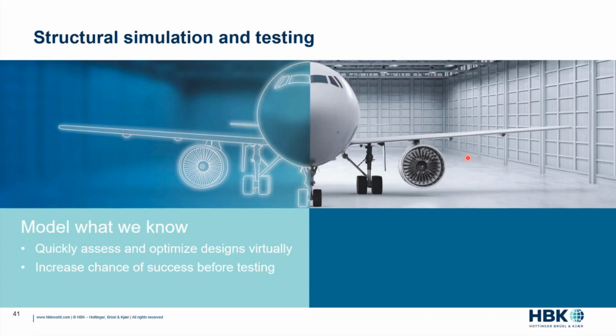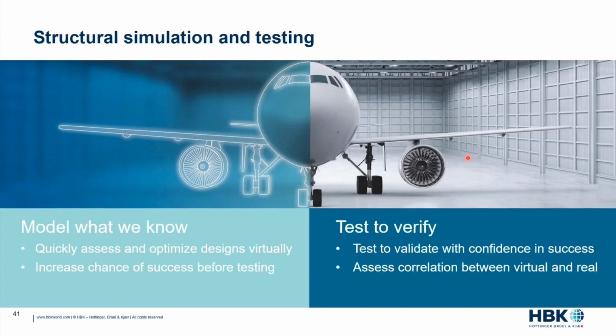So we can quickly assess durability and strength, which means we can build durability and strength into our structure. So when we do get to testing, we have to do verification tests, we know this, but we have an increased chance of success.